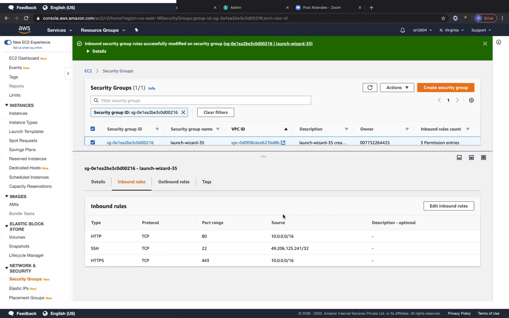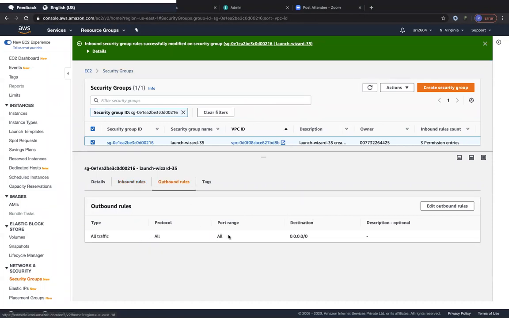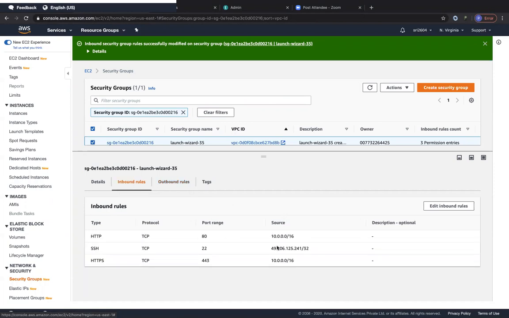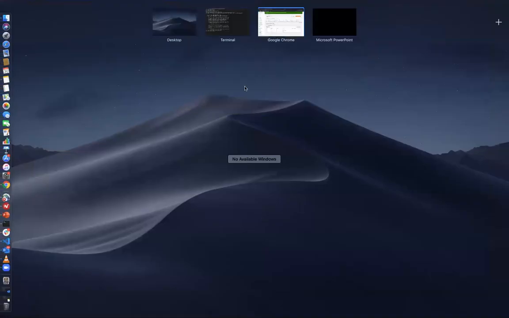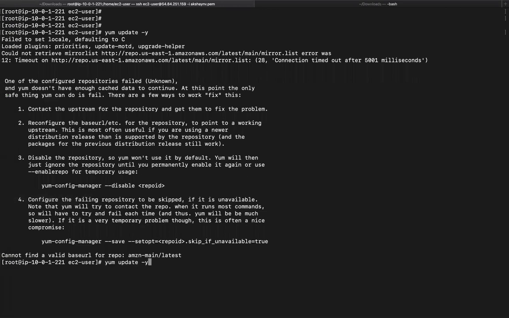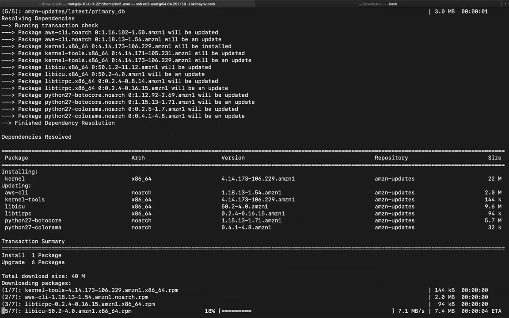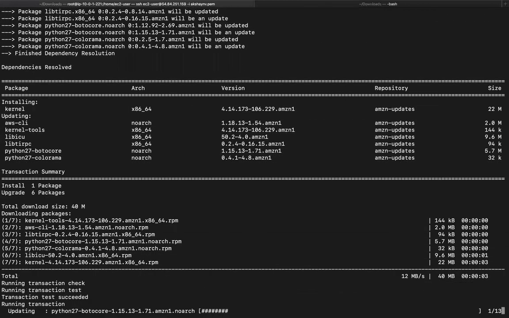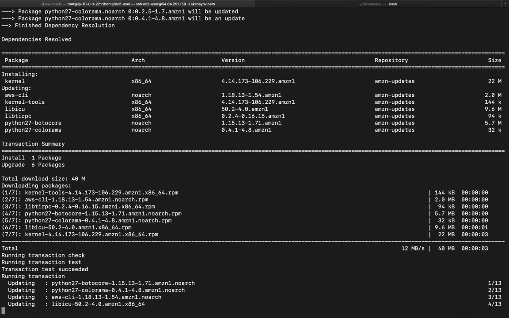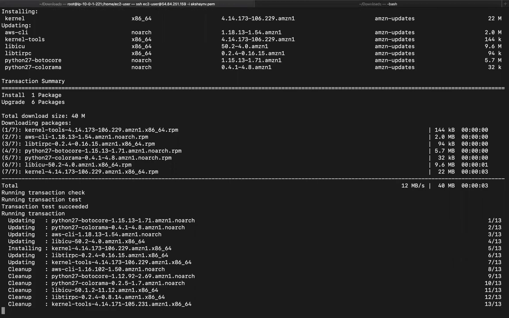So once we have modified the security group of our NAT instance, let's also look at the outbound rules. We generally have all traffic open to the outside world. I think this should pretty much suffice for what we would like to target. So we have port HTTP open to the entire VPC, and port HTTPS, which is port 443, also open to the entire VPC. And then we have SSH open to our respective public IP address. So let's go back to that terminal where we have our private EC2 instance and let's do yum update -y. Brilliant. So right now we have the private subnet instance also being patched and updated through the NAT instance, right? So let's wait for this update to complete.